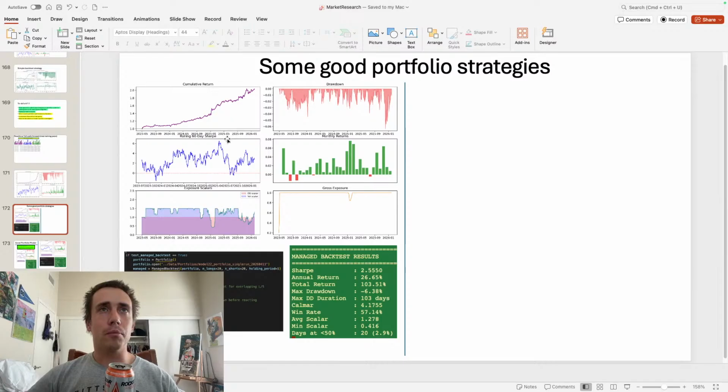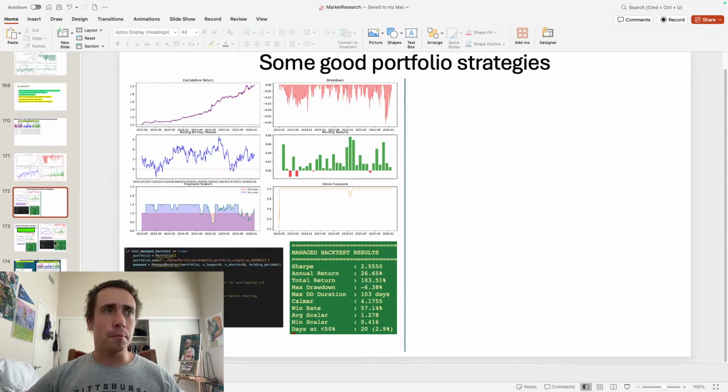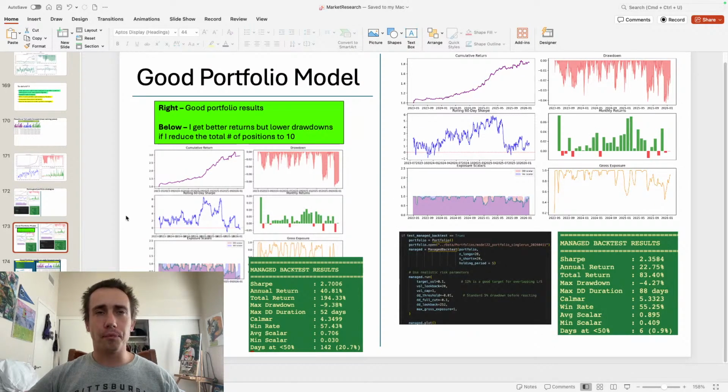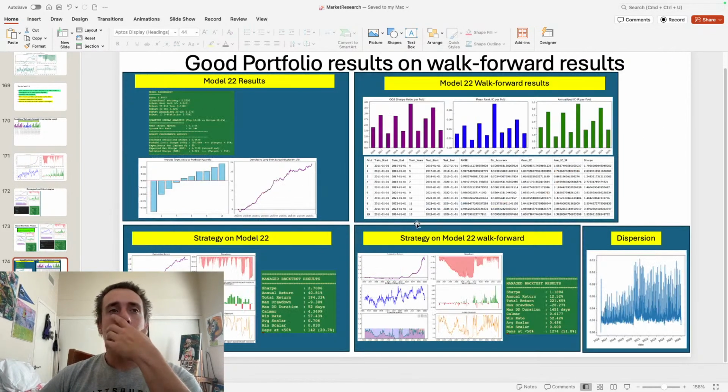This I thought was a good portfolio strategy. Oh, this is the same thing. Look-ahead bias. Oh, so I'm back. Yeah, this is all the same model.